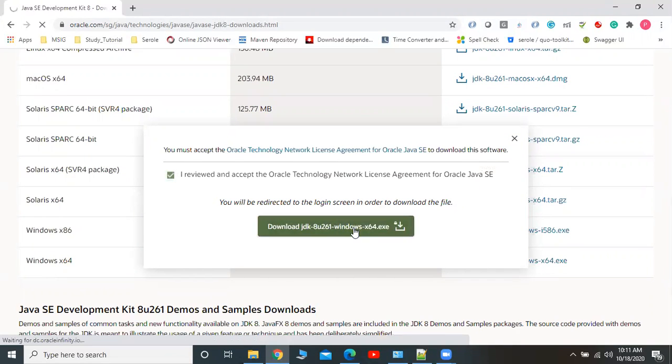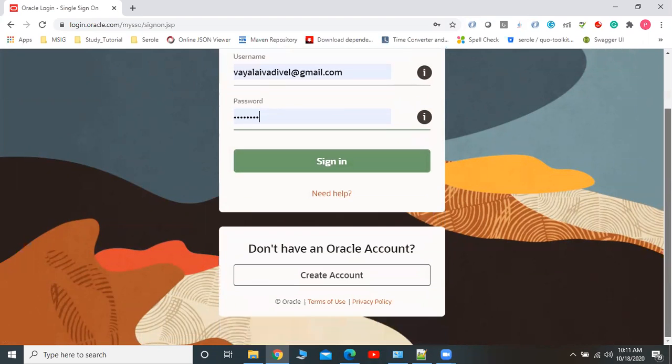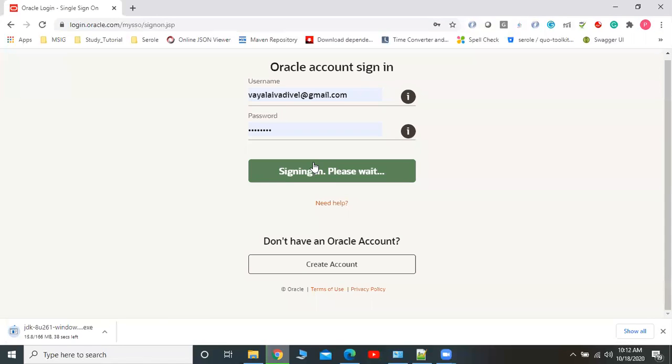Downloading. It will take some time. I think we need an Oracle account to download this application. If you have an account, you have to log in. I previously created an Oracle account, so I'm going to download my JDK using my Gmail account on the Oracle website. We'll wait for a few minutes.